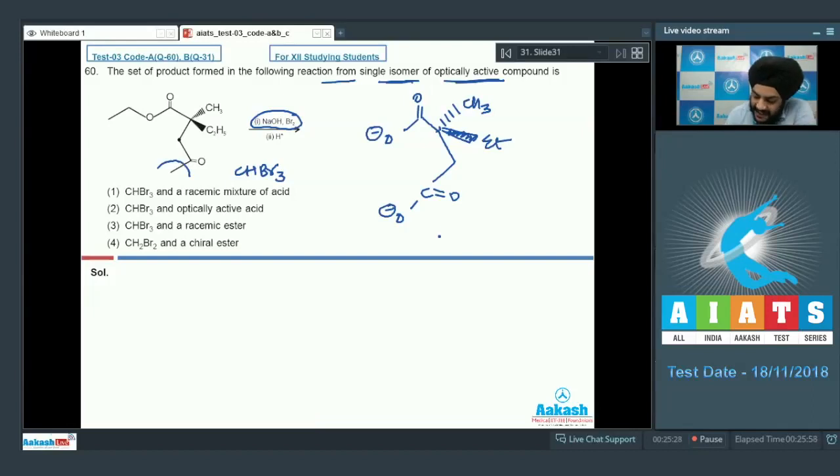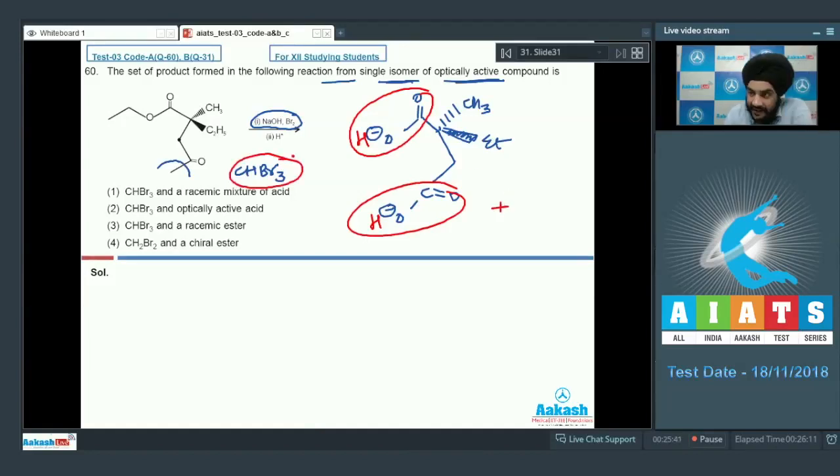Now when this structure is acidified, there will be just simple addition of hydrogen on these O negatives, and we'll have acids, plus the CHBr3 which had left. So now the examiner is interested in knowing about the products in the product mixture. So we'll have CHBr3 and then we'll have an optically active diacid.